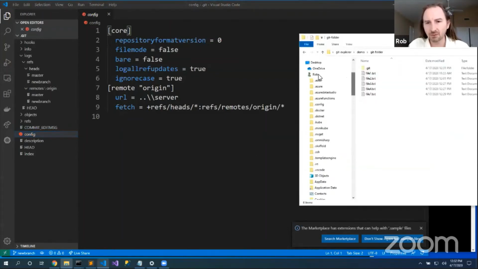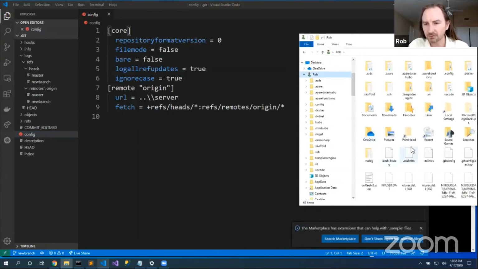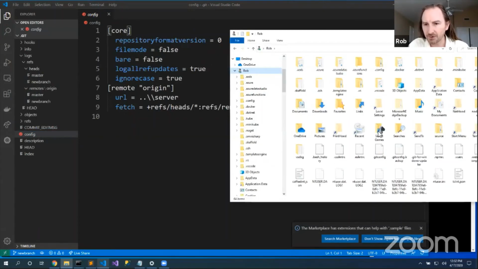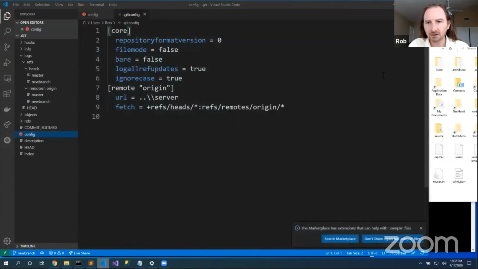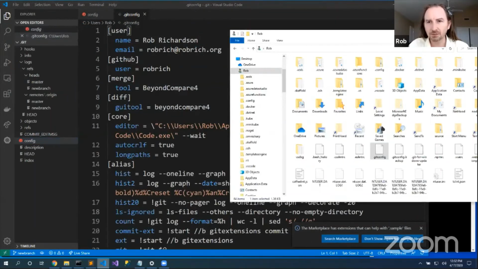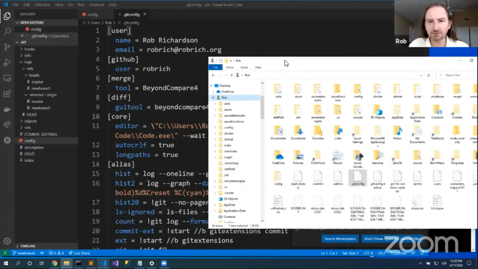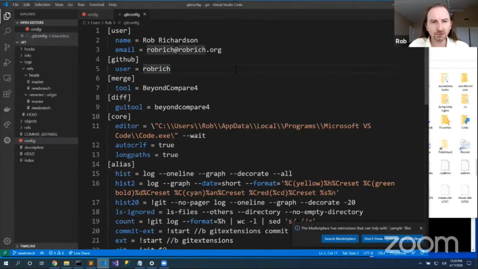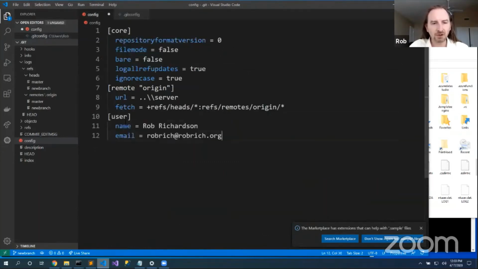So if I go into my profile and I look for my .gitconfig file, it has a bunch more details. As I first set up Git, I entered my name and my email, and I may have a GitHub username, my merge and diff tools. If I want to make specific details for this project, I can put them here in this project's config file.